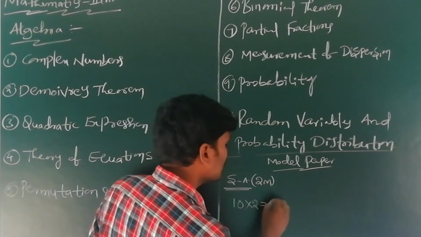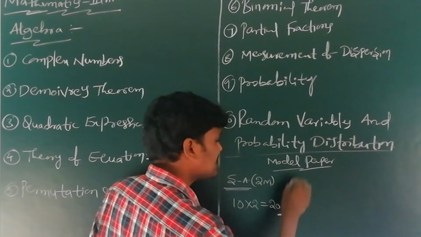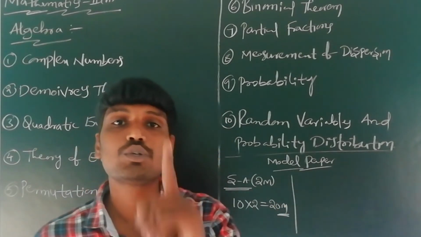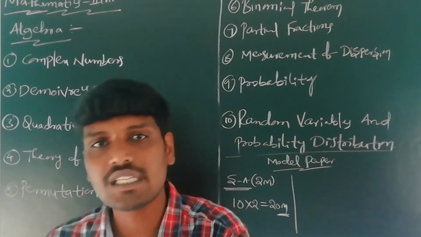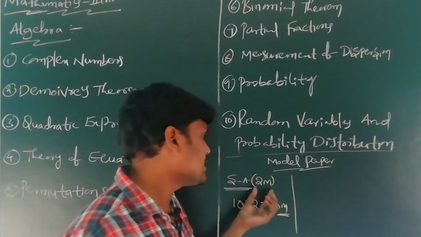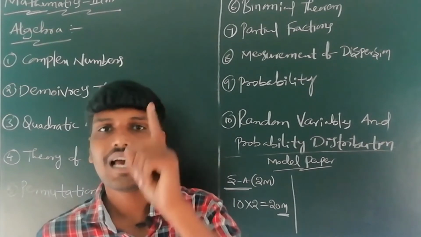Ten twos are 20 marks coming to section A in the Board of Intermediate Examination. Very short answer questions, 20 marks. That is the 2 marks questions in section A.